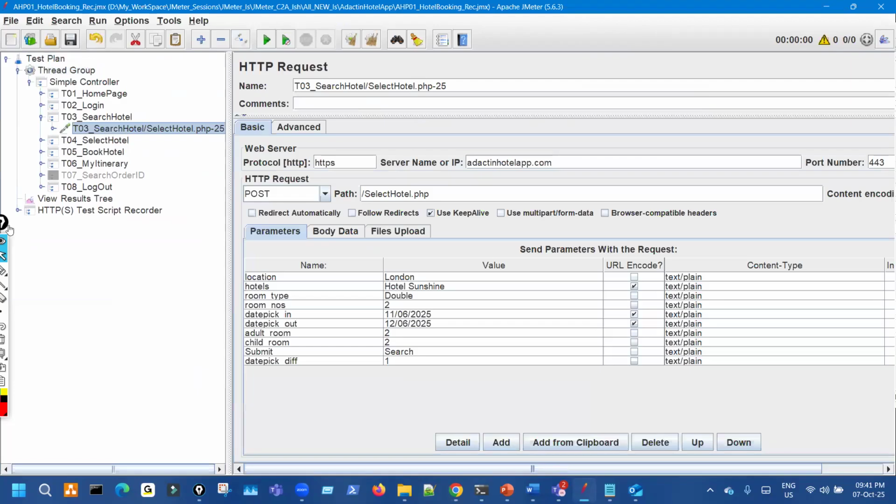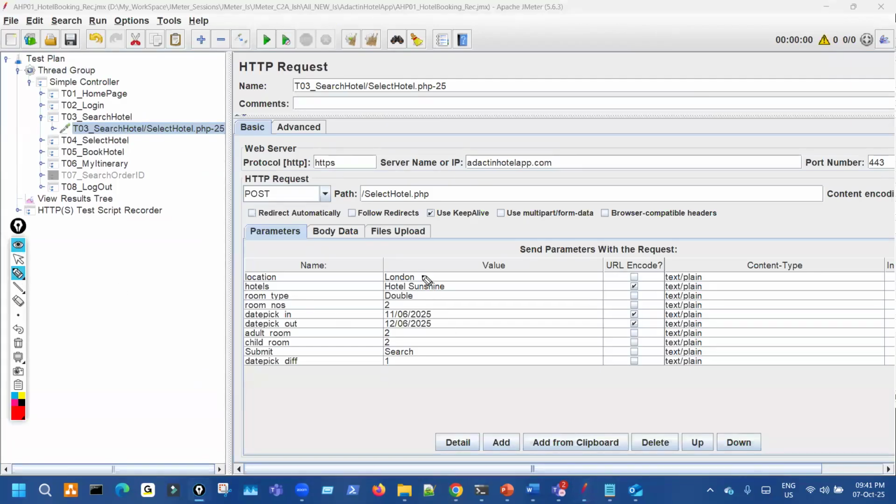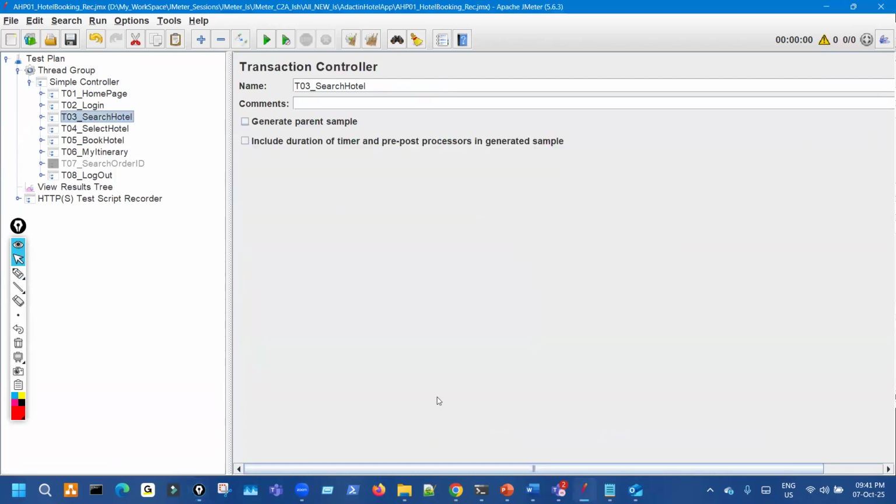So this is how it will look: Sunshine, double, all these things, check-in, check-out, room. It's fine because these are usual. Then we will get hotels to choose.